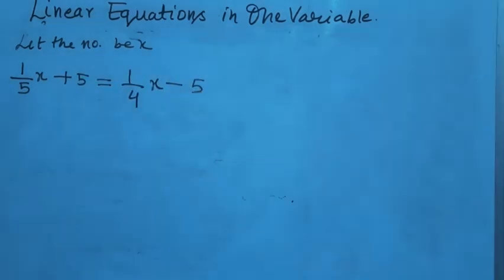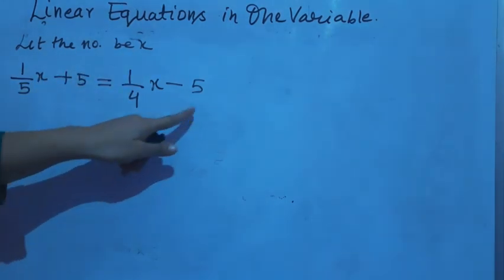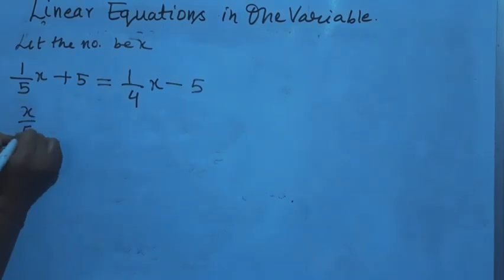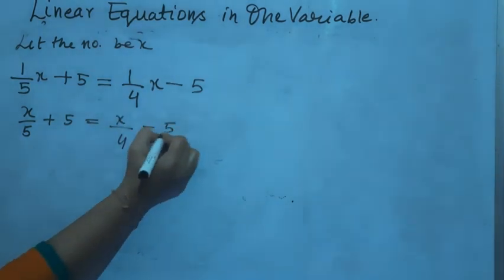This is the equation. Fifth part of a number when increased by 5 is equal to the fourth part of a number decreased by 5. This is how you have to find out the value of x. So here it will be x upon 5 plus 5 is equal to x upon 4 minus 5.